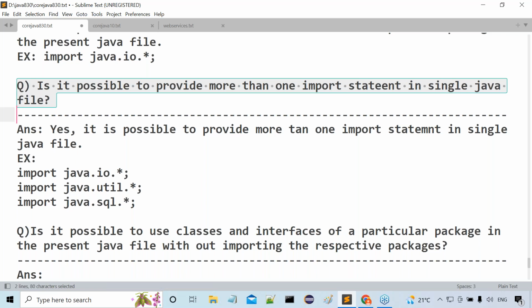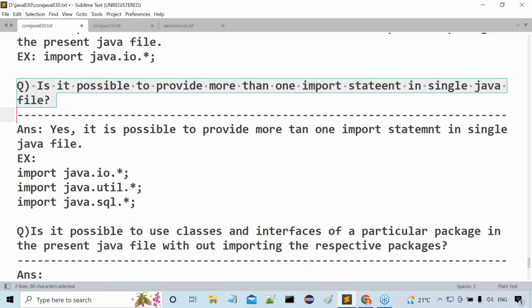Because in my present Java file, I need classes and interfaces from more than one package. Of course, I may use classes and interfaces from one package or more than one package. One package has defined IO related operations, another package has defined database related operations, and another package has defined data structures.